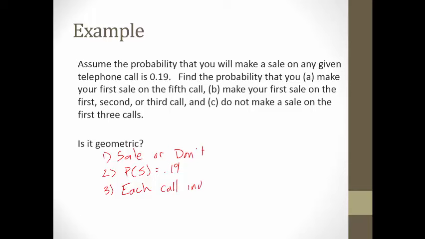And according to the question, make your first sale on the 5th call, first sale on the 1st, 2nd, or 3rd call. Do not make a sale on the first 3 calls. So this is all of a sudden saying, we make a sale on the 4th call or 5th call or 6th call. Here we go. We're going until we have success. So yes, this is a geometric example.